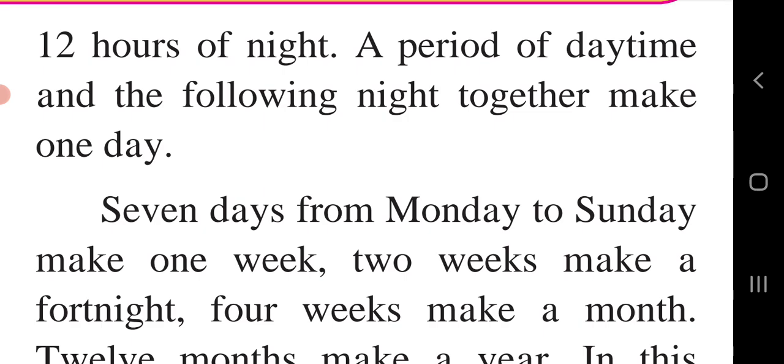It means that the earth rotates around its axis, but also revolves around the sun. To consider the 24 hours, we divide them into 12 hours of day and 12 hours of night. A period of daytime and the following night together make one day. So 12 hours of day and 12 hours of night together make 24 hours, and one day is completed in 24 hours.